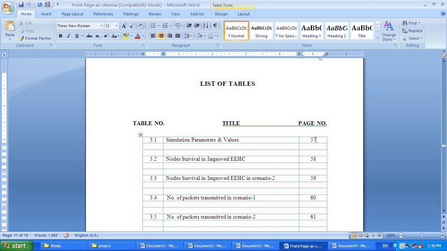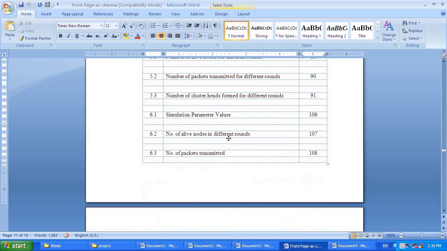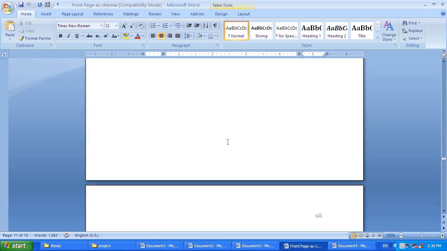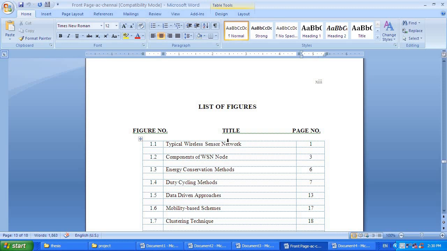So it depends on which chapter the table comes in. For example, if a table comes in the second chapter, it may be 2.1 or 2.2. After that you write the title name, and the page number on which that table occurs. So that is the list of tables. List of tables is followed by list of figures. Again the same thing: the figure number, title and page number. So figure number 1.1, typical wireless sensor networks, appears on page number 1.